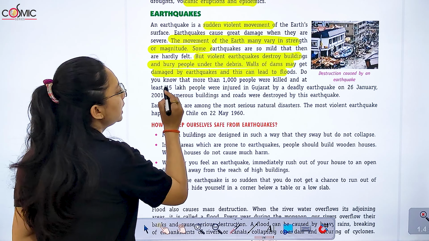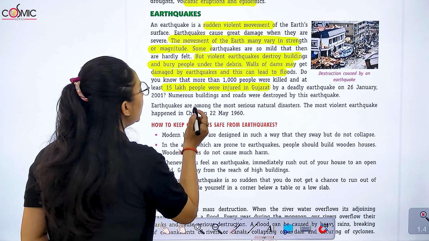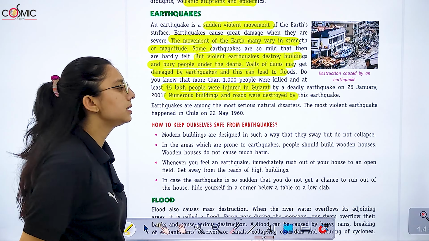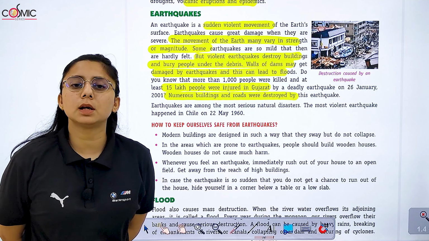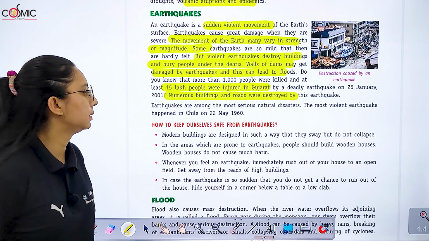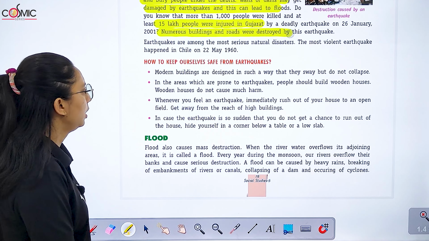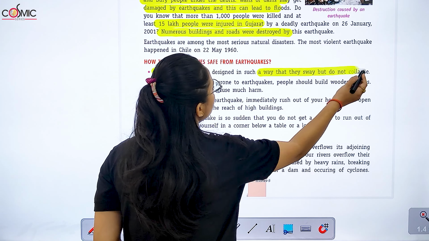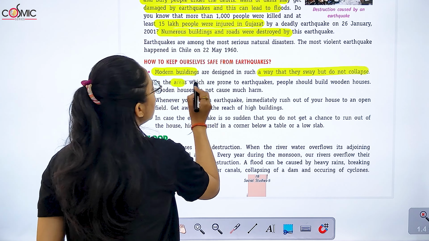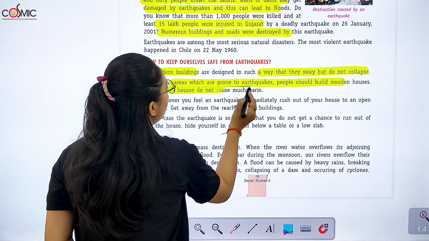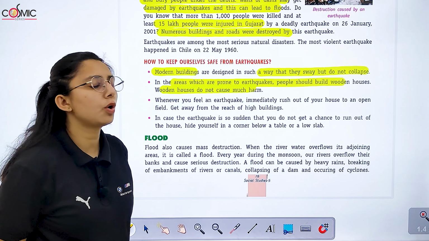More than thousands of people were killed and at least 15 lakh people were injured in Gujarat, right? Numerous buildings and roads were destroyed. Earthquake was among the most serious natural disasters. How to keep ourselves safe from earthquake? Modern buildings are designed in such a way that they sway but do not collapse. In areas which are prone to earthquake, people should build wooden houses. Wooden houses do not cause much harm.